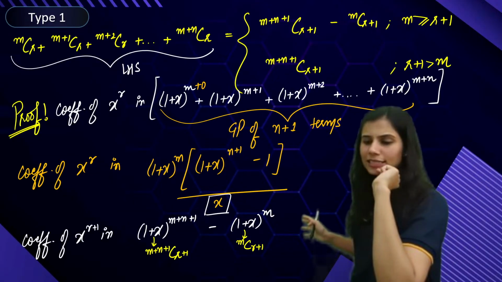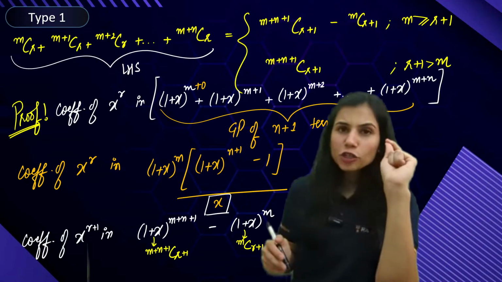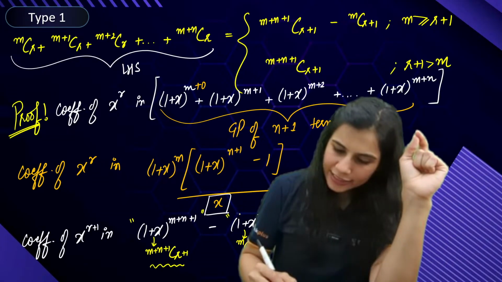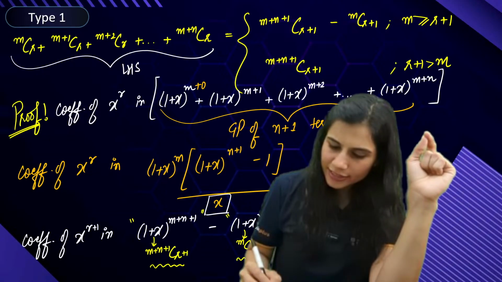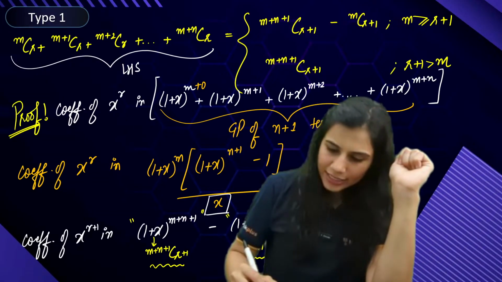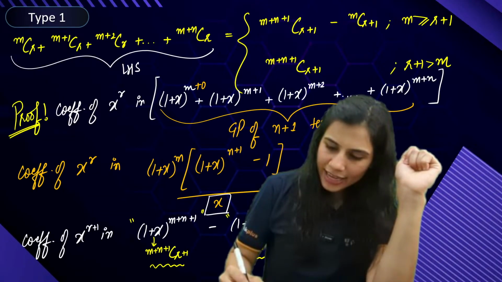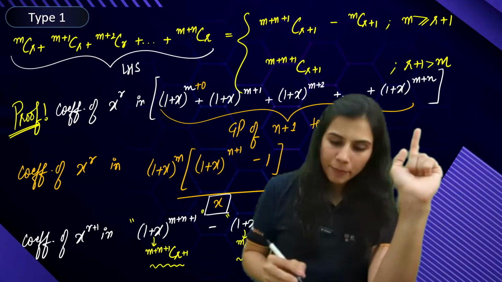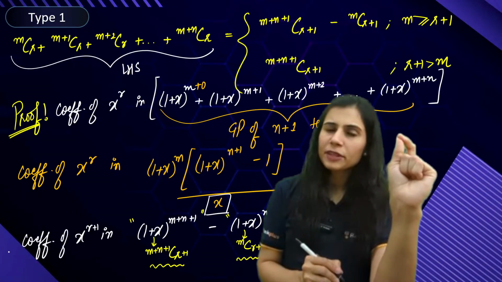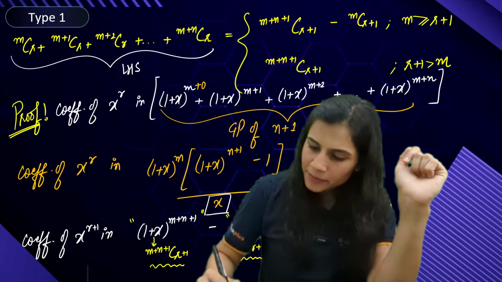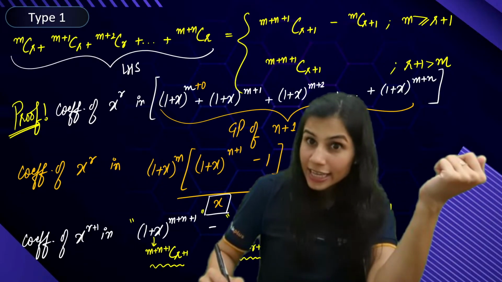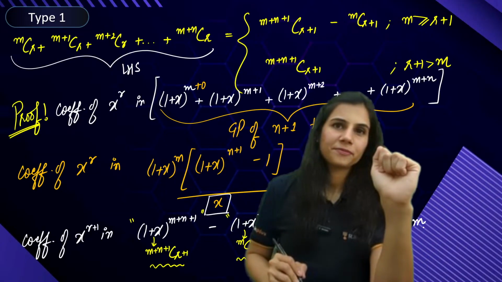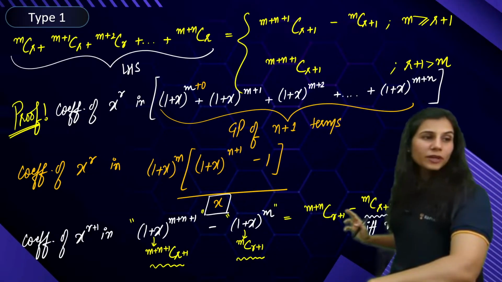Making sense? Coefficient of x to the power r plus 1 in this expansion is this, and in this expansion is this. So my final answer comes out to be (m+n)C(r+1) minus mC(r+1). But again, needless to say, this is something very obvious, that your mC(r+1) quantity is valid if and only if your r plus 1 is less than or equal to m.